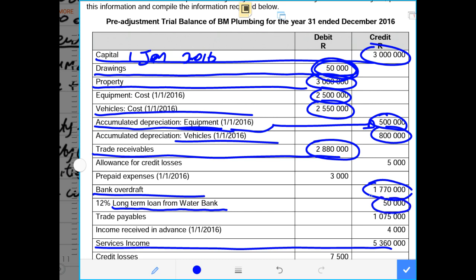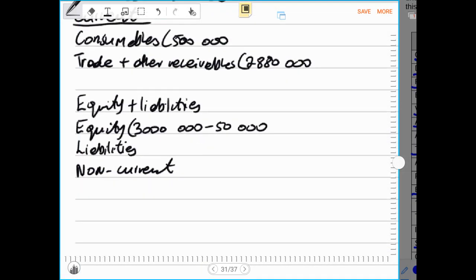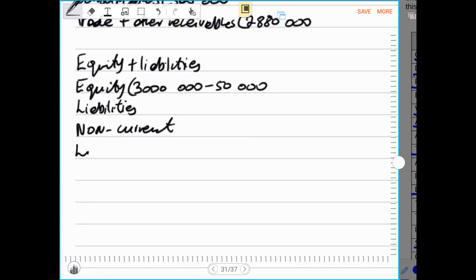So that is a long-term loan, meaning we can provisionally record that 50,000 under our long-term loan. There might be an adjustment with regard to the current portion of the loan, so we must just leave this as long-term loan, in brackets, 50,000 rands.